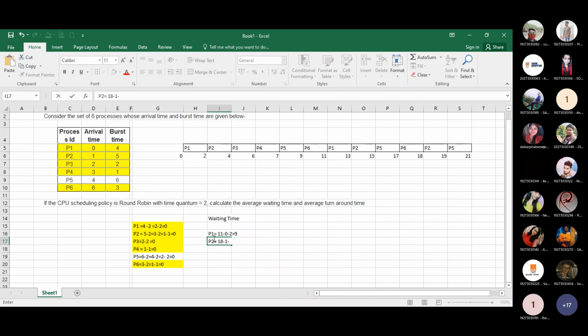Minus 4. Why minus 4? Because it used 2 units of time two times, so 4 time. Good. Then what will be the answer? 13.